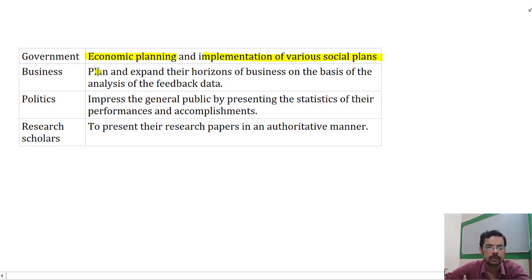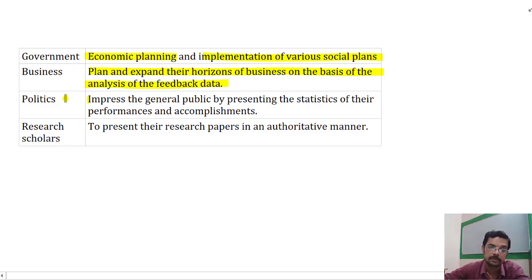Business people can plan and expand the horizons of their business on the basis of analysis of feedback data. Depending upon the feedback they receive from their consumers or customers, they can improve or change their products.